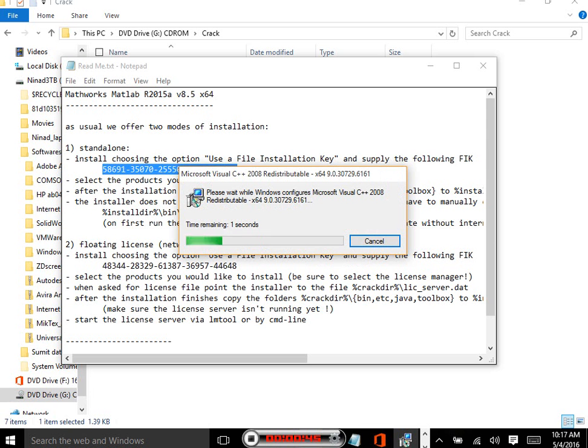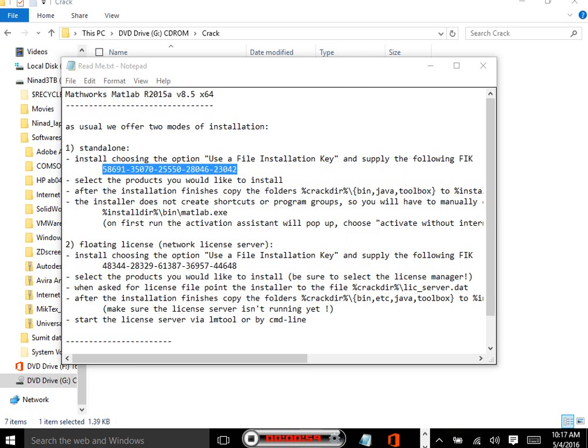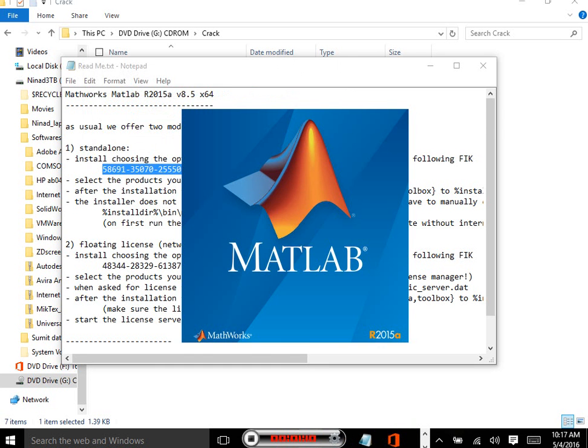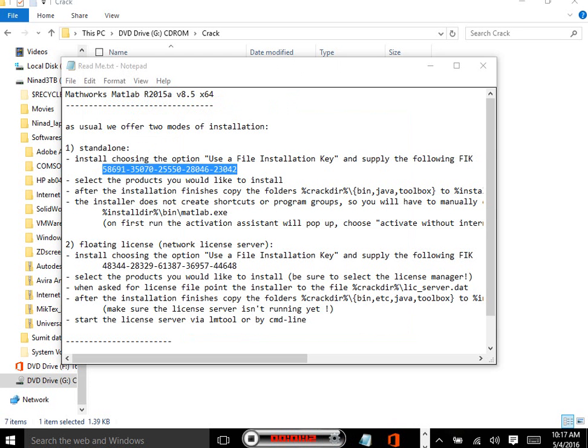Now once it is installed, it should give you a menu. So it installs both C++ 2005 and 2008 distributions, because this entire MATLAB was built on C++. So if you don't have Visual Studio pre-installed, it's going to run and install like this. And depending upon your version, it automatically selects Win64 over here and it will start MATLAB 2015 setup.